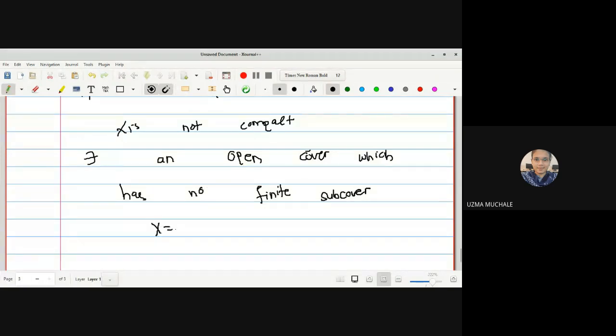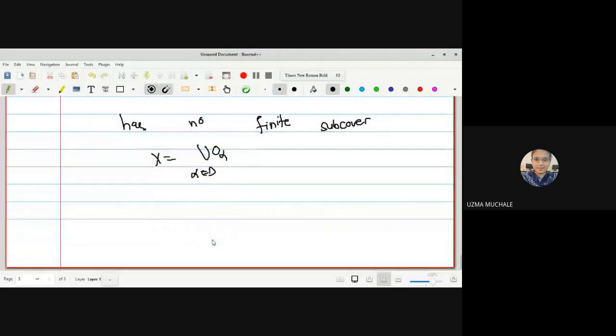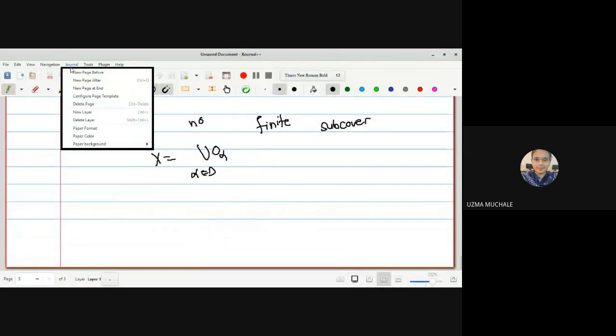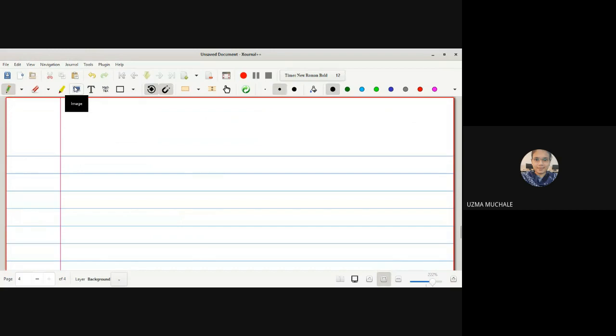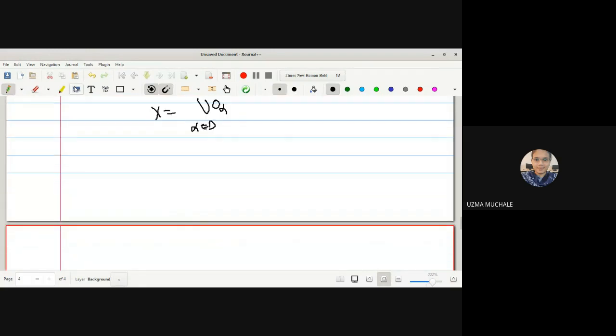Okay, let us assume that this open cover O alpha, where alpha belongs to the index set, does not have any finite subcover. What do you mean by this? X is not equal to the union of O alpha i, where i runs from 1 to n, because it cannot be covered by a finite number of open sets.